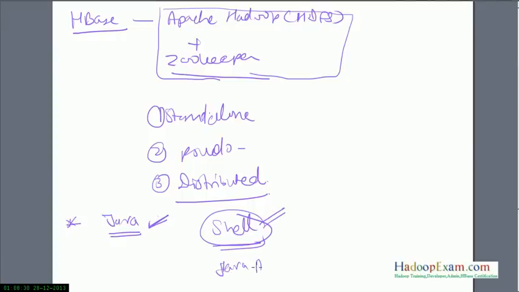You write an application to read data from and write data into HBase. So learning Java is needed for working with HBase.